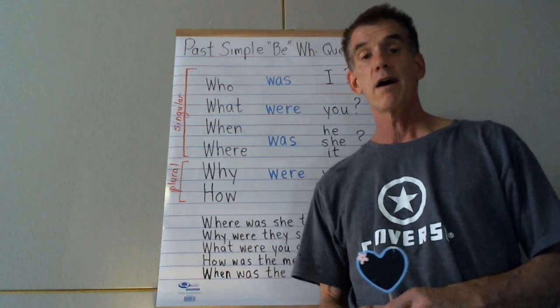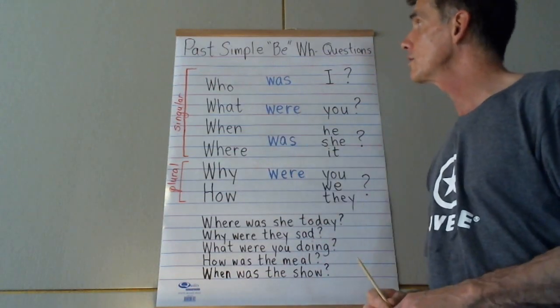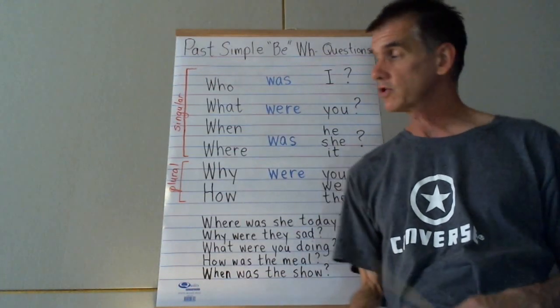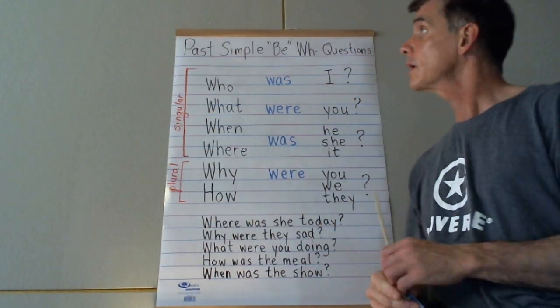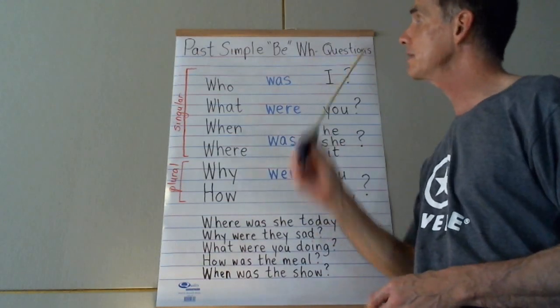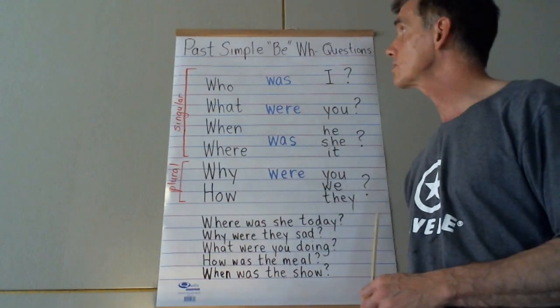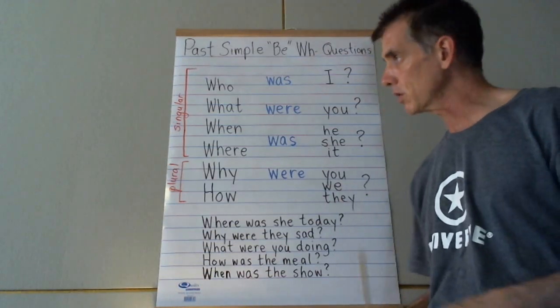The subject today is past simple, using the be verb with WH questions and also with how. So again, past simple or simple past, be verb questions using WH and also how. Okay, so let's get started.